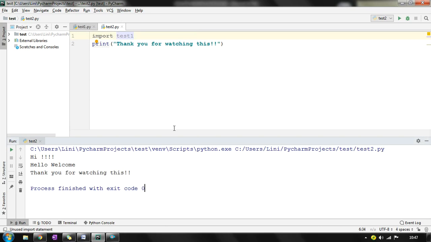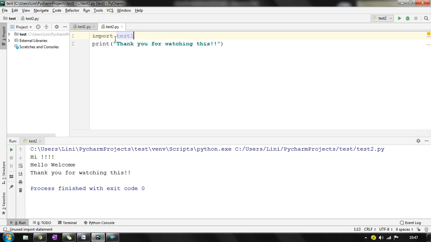Now this is what the general happening is. Suppose I don't want to print this hi, welcome, hello, welcome and all. I just simply want to execute this, though I need to import test1 for some user defined function, say suppose add, subtract. It may be present in test1. I haven't mentioned it over here.